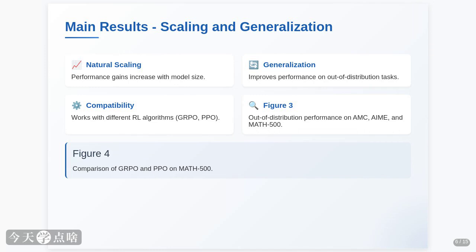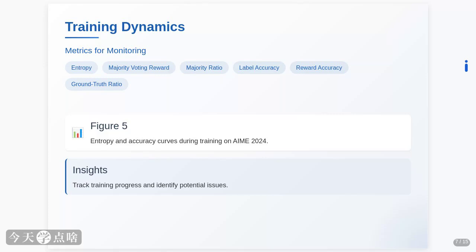And it's not just about the specific task it was trained on. We tested the models on other benchmarks, like AMC and MATH 500, and found that TTRL's improvements generalize well. It's not just memorizing the training data, it's learning more general reasoning skills. Plus, we tried using different RL algorithms, like PPO, and got similar results, showing TTRL is flexible.